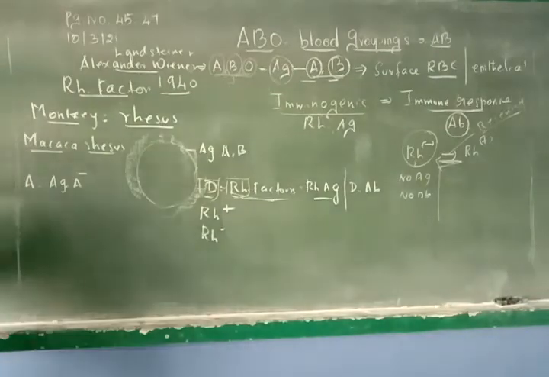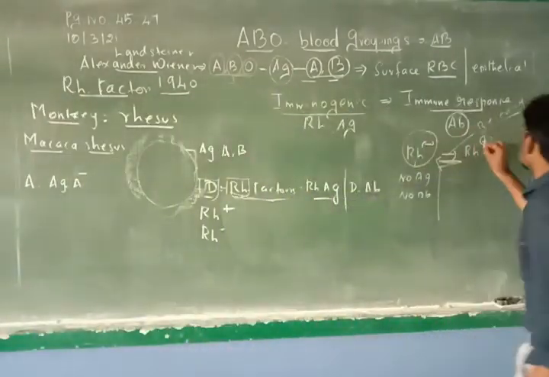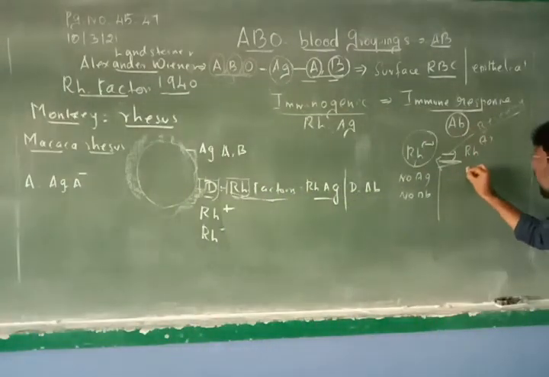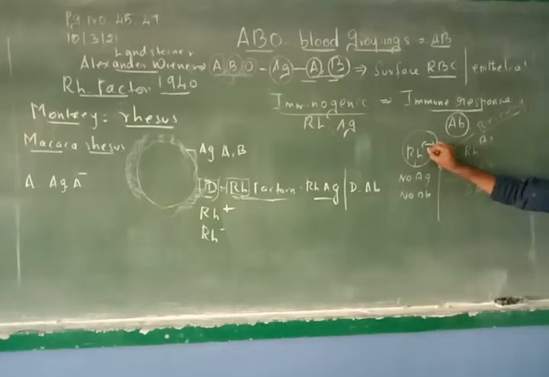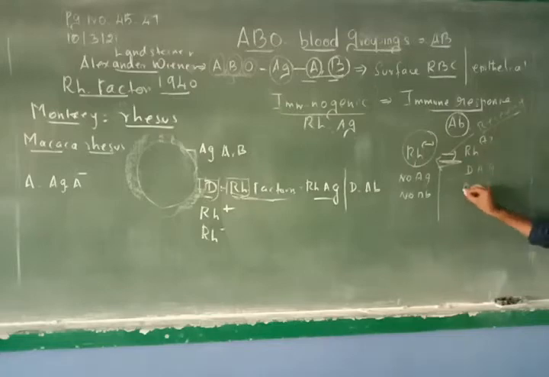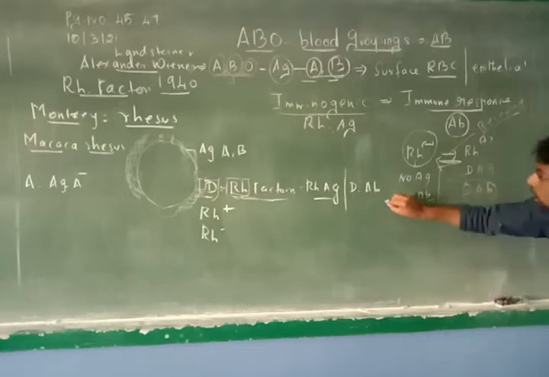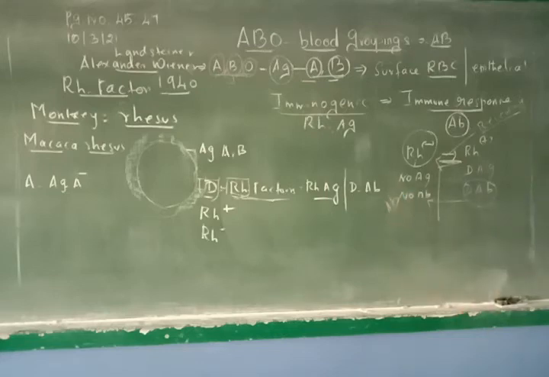Now when you talk about the positive person, he will have D antigen and D antibodies. So if a negative person receives positive blood, this antibody enters into his blood. So antibody is produced.